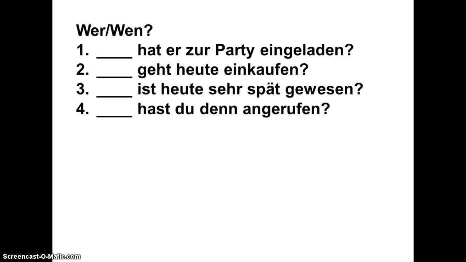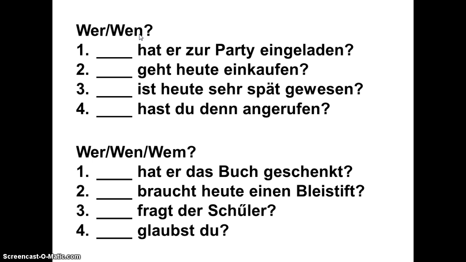Nummer zwei, I look at Nummer zwei and I say, is there a subject in the sentence? Do we know the person that is doing the verb, the going? The answer to that is no, so I'm looking for the subject. I would choose wer. In number three, again, I look, is there a subject in this question? I can't find one, so I would choose wer. In number four, am I looking for a subject? I see one, it's du, so I know who's calling. Whom is being called? So I would choose wen.